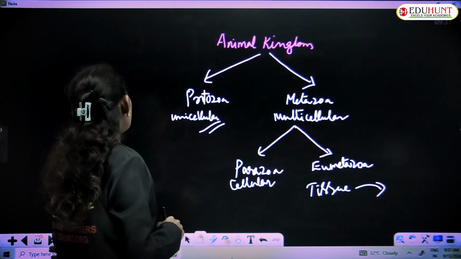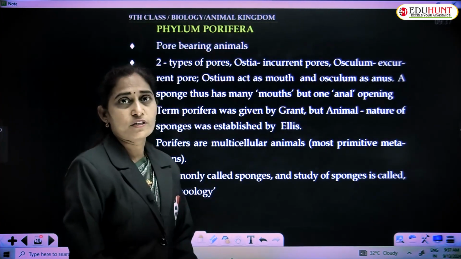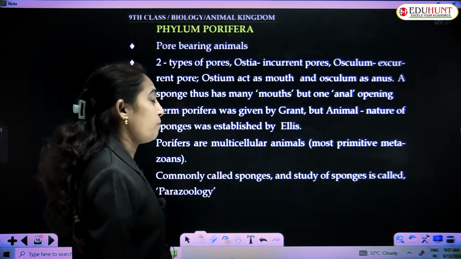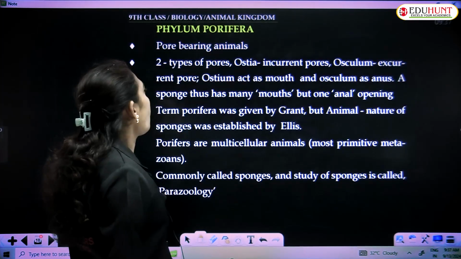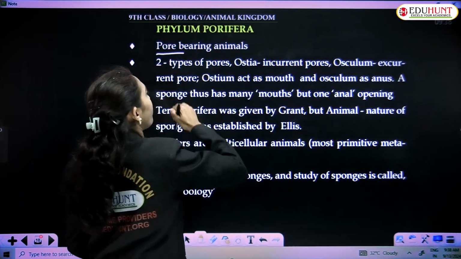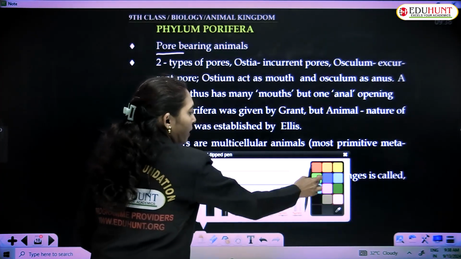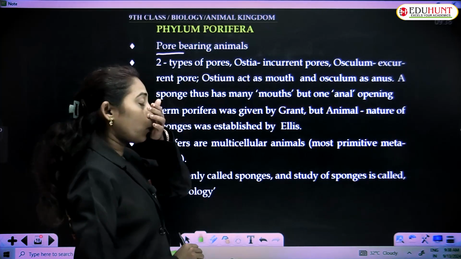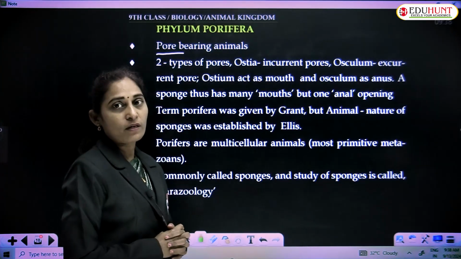Let's see the general features of phylum Porifera. Pore-bearing animals. Actually, Porifera means pore-bearing animals. There are two types of pores present in the body.